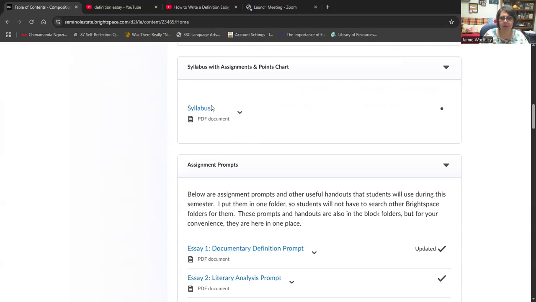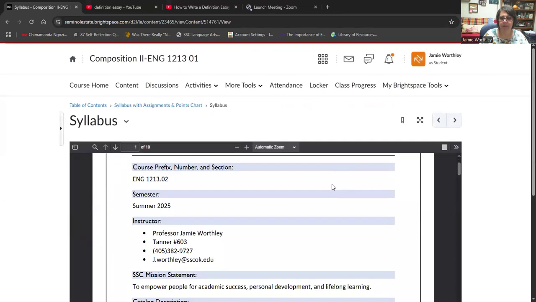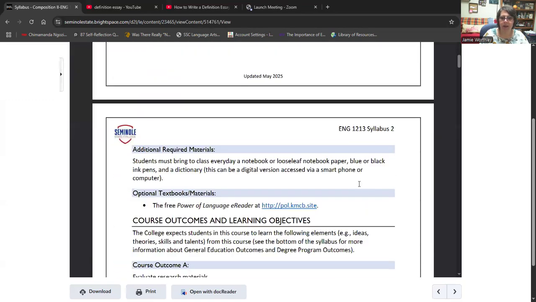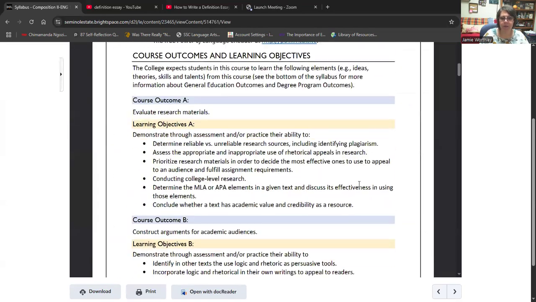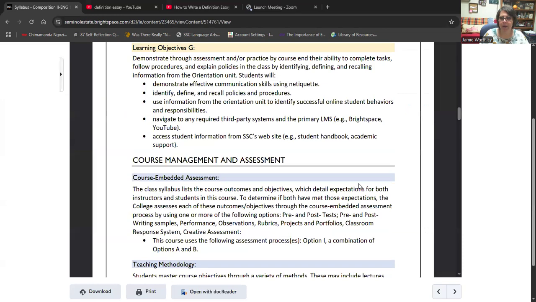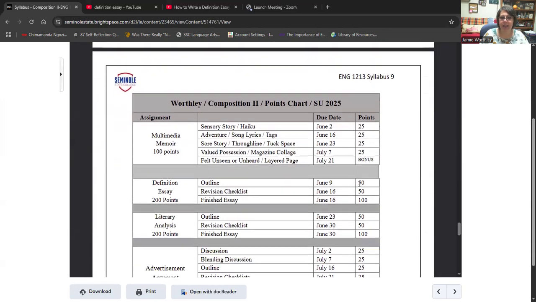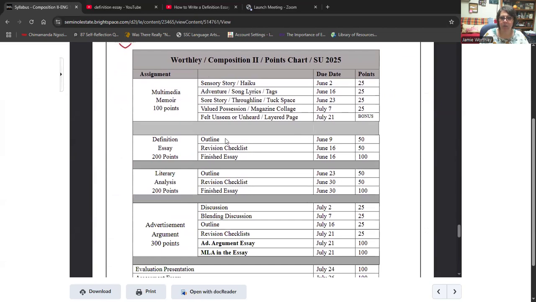So you're able to download the end of the syllabus actually. It's a pretty long syllabus. It goes over course objectives, learning objectives, all that. But at the very bottom of the syllabus, if you keep scrolling all the way down, it has a points chart. So here's a points chart.